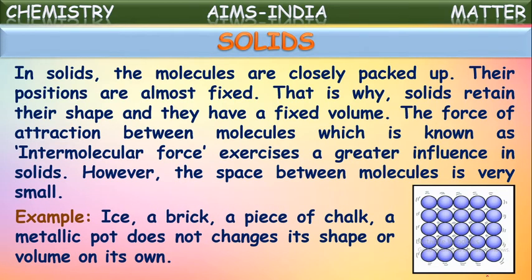Examples for the solids you see here: ice, a brick, a piece of chalk, a metallic pot. These do not change their shape, or even their volume. So these all come under examples for solids. They have fixed shape and volume because in them the matter molecules are tightly bound.